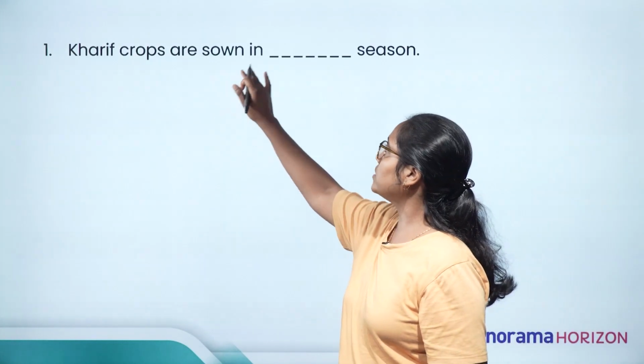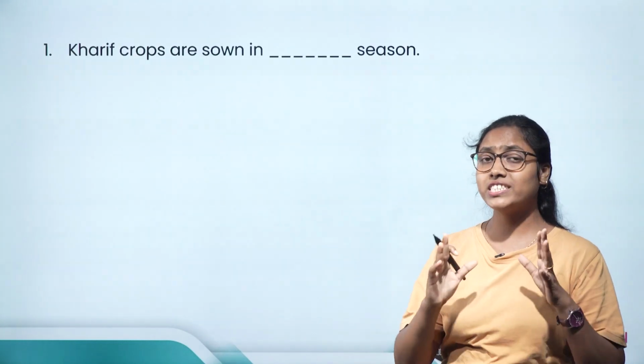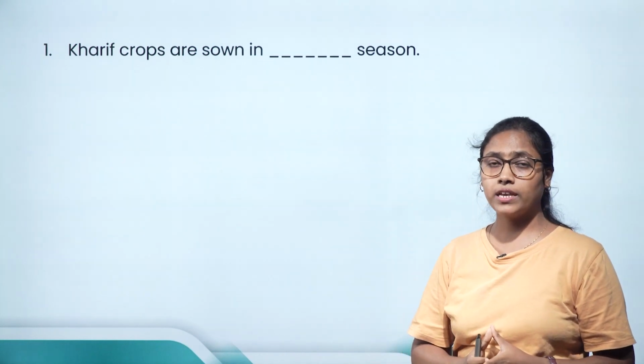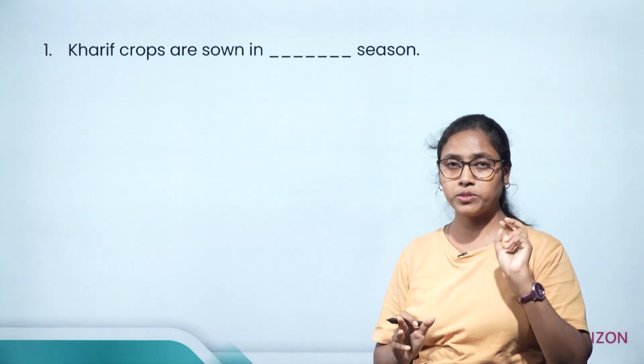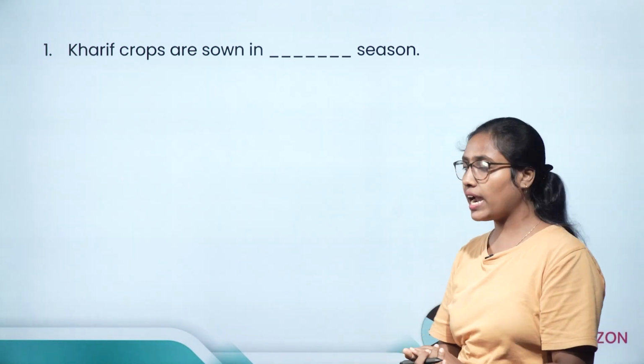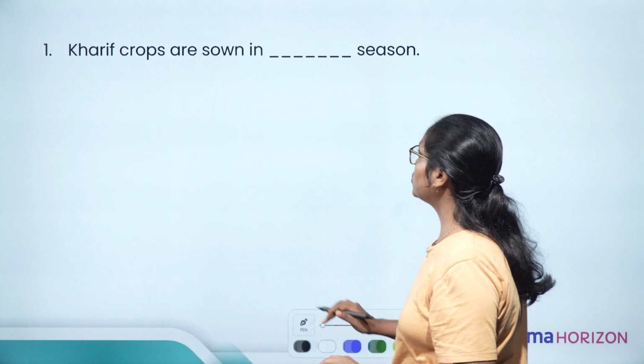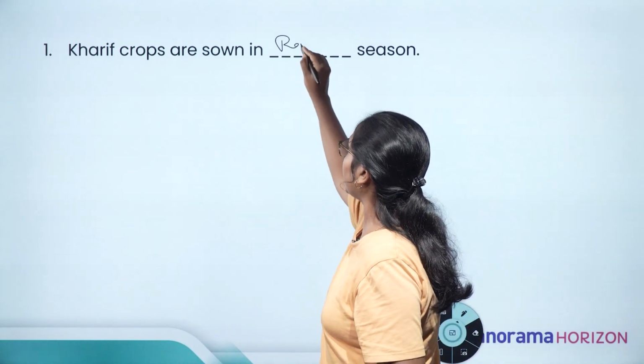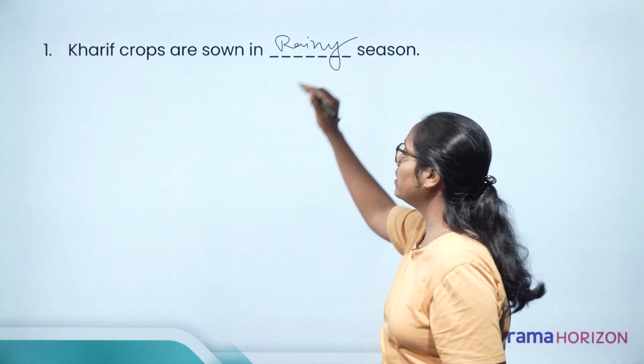Now Kharif crops are sown in dash season. In which season are Kharif crops sown? We know that there are two types of major crops in India. One is Kharif crops and the other is Rabi crops. Kharif crops are sown during the rainy season.